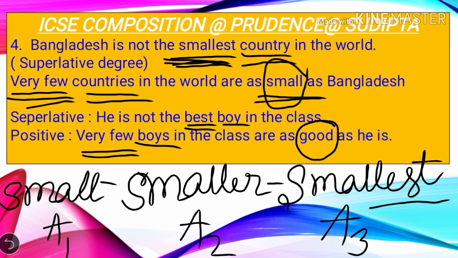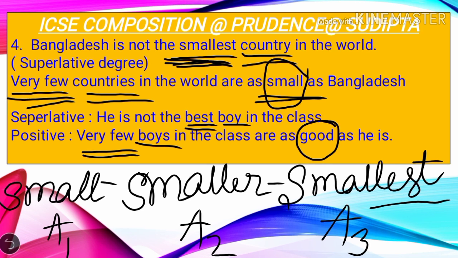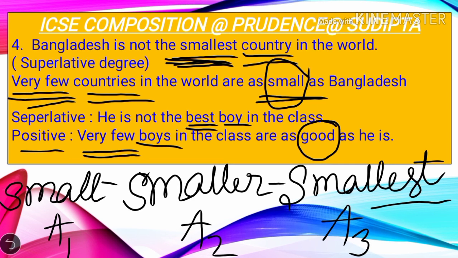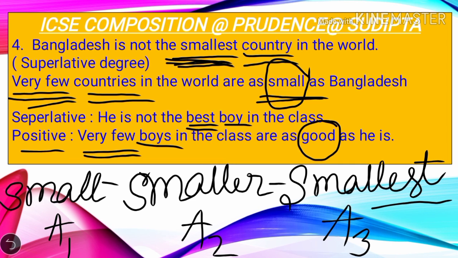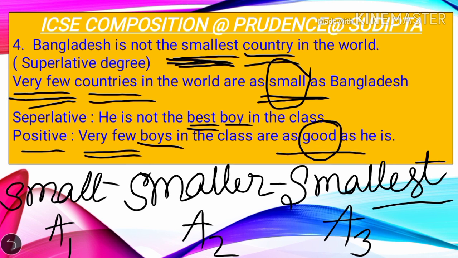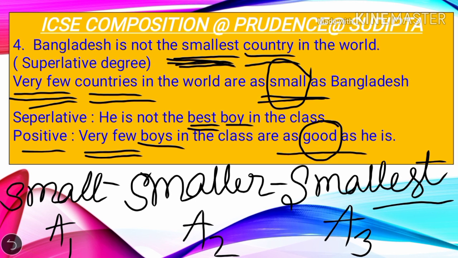Now we'll understand better with the next example. He is not the best boy in the class. Now this type of question will be transformed into positive using very few. So you can write very few boys. After very few, we will always use the plural form. So, very few boys in the class are as good as he, because the superlative form is best, the comparative form is better, and the positive form is good. So the final answer is, very few boys in the class are as good as he is.